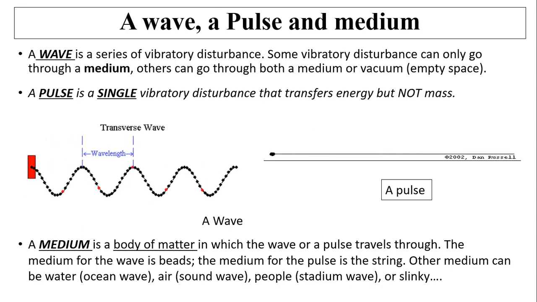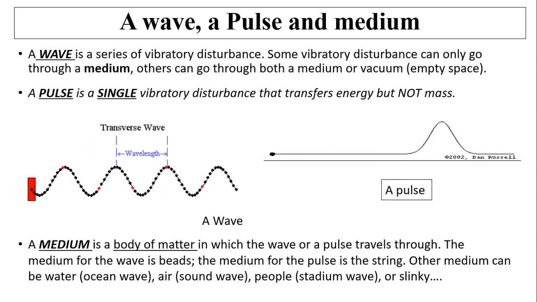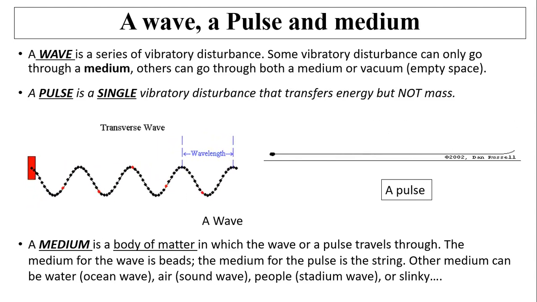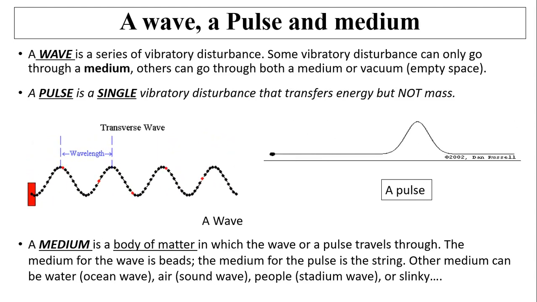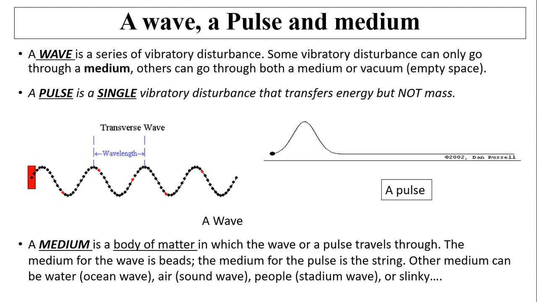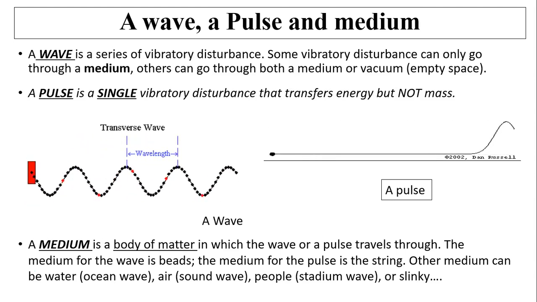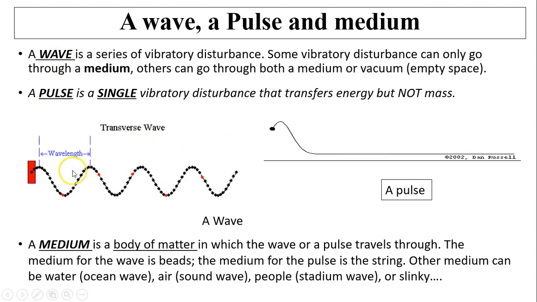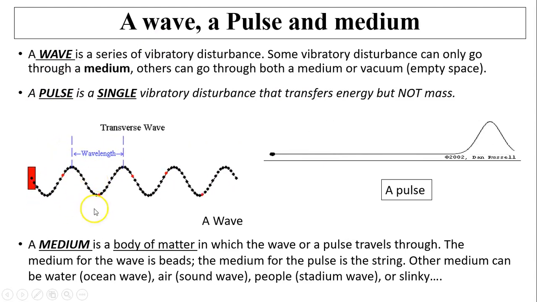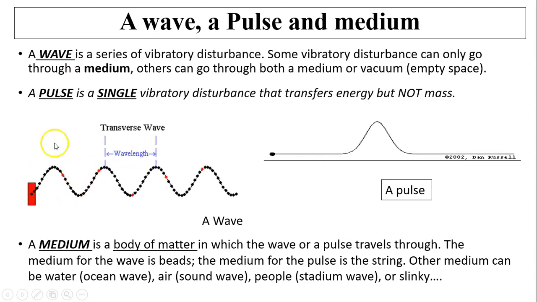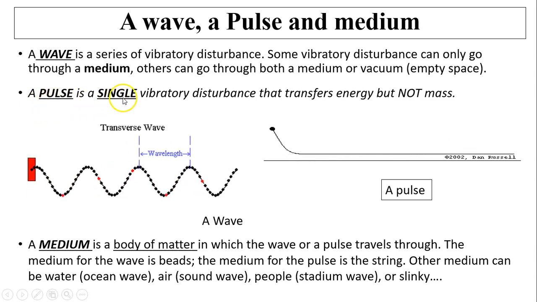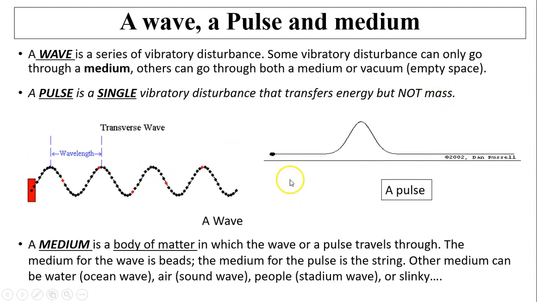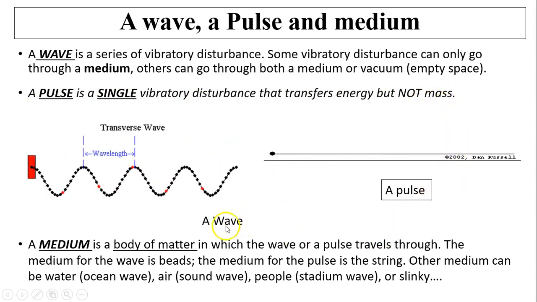A wave is a series of vibratory disturbances. Some vibratory disturbances can only go through a medium. Others can go through both a medium or a vacuum. A vacuum is just empty space, has nothing, not even air in it. So over here, this is an animation of a wave. A wave is a series of vibratory disturbances. On the other hand, a pulse is a single vibratory disturbance that transfers energy but not mass. So here is a pulse, and here's a wave.